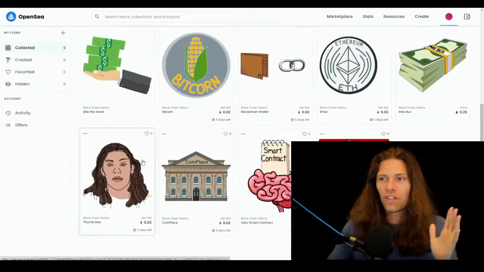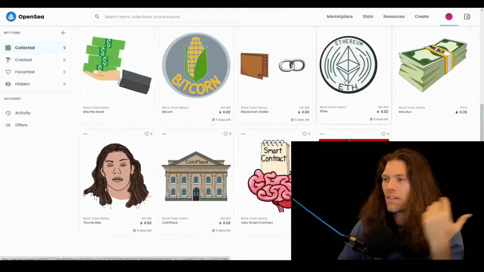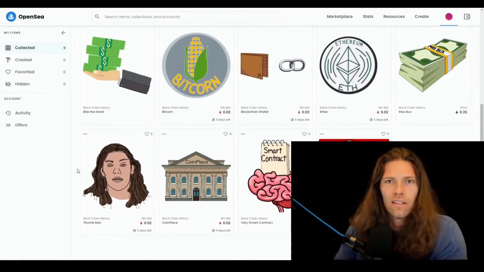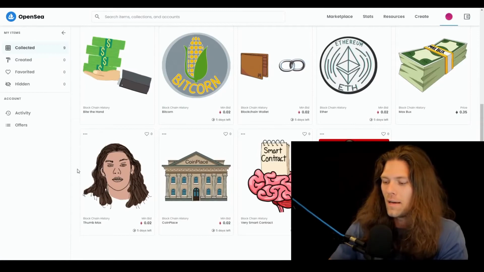So here we have it, the full collection. We got the hand-holding cash, the blockchain wallet, Bitcoin, the Ethereum coin, Max Bucks, Thumb Max, you name it. It's here on this collection, folks. Go ahead and click the link for this and click around on it a little bit. But yeah, this was a fun experiment. I don't mind. I mean, I already had these drawings. It's like, might as well just throw them up and list them as an NFT.